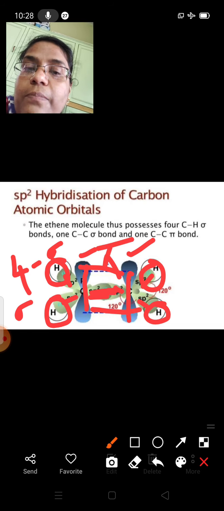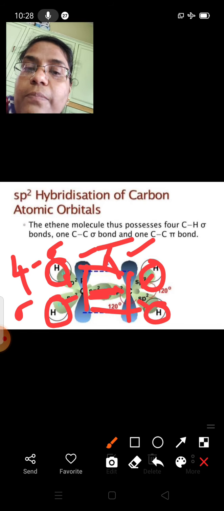Hence the structure can be shown as C double bond C with H2 and H2. So the double bonded carbon atoms in ethene are sp2 hybridized.